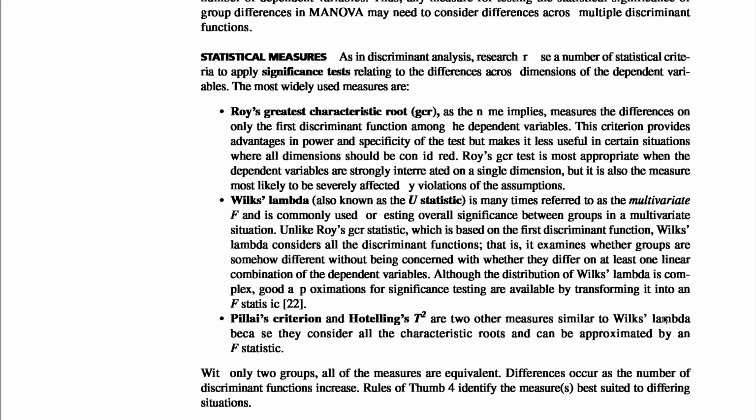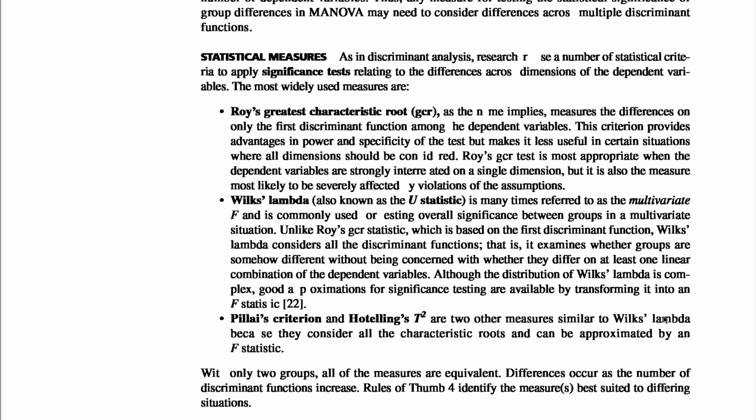Unlike Roy's GCR statistic, which is based on the first discriminant function, lambda considers all the discriminant functions, that is, it examines whether the groups are somehow different, without linking to a single dimension, and whether they differ on a linear combination of the dependent variables. Although the distribution of Wilks' lambda is complex, good approximations for significance testing are available by transforming it into an F statistic.